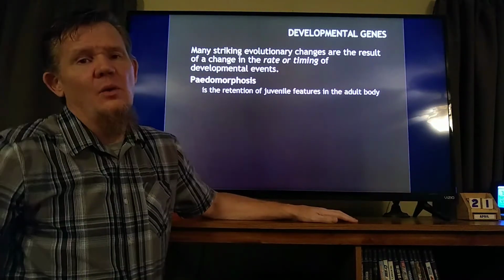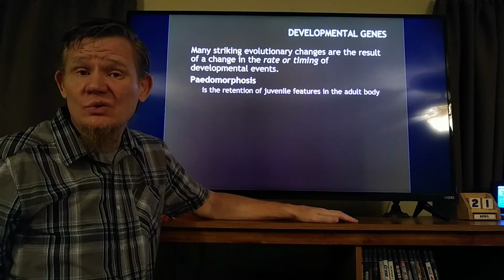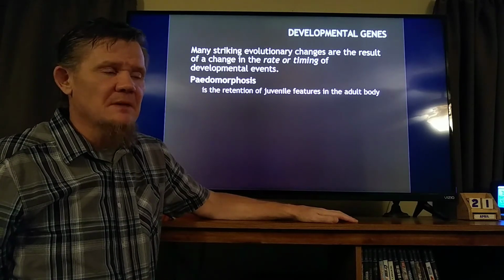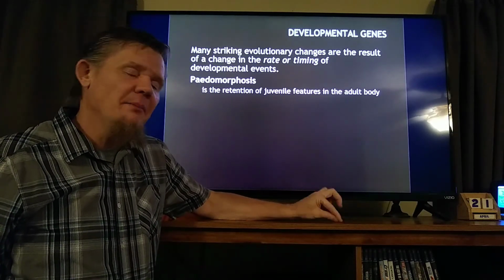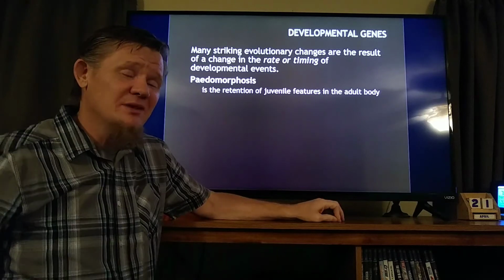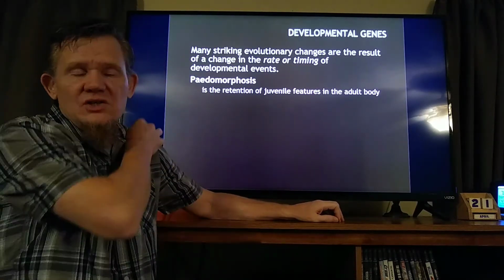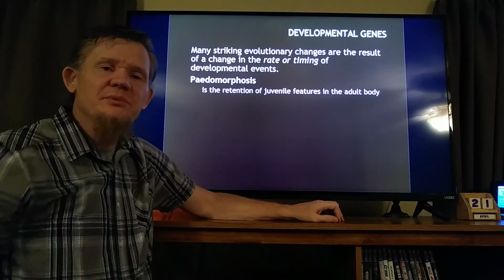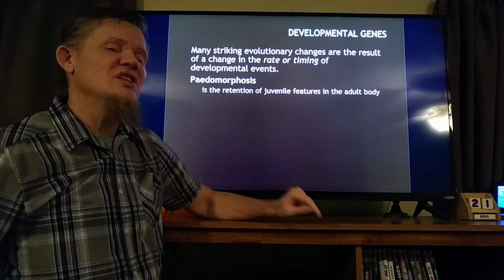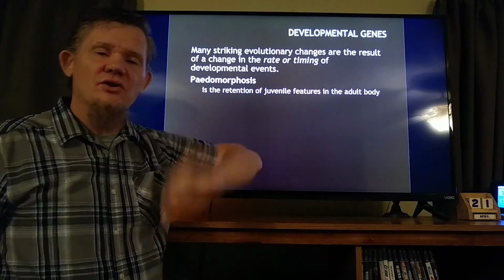How does one population change into multiple species? One way, a very important way, is new genes or changing the genes. Another way can simply be by changing when genes get turned on and turned off.